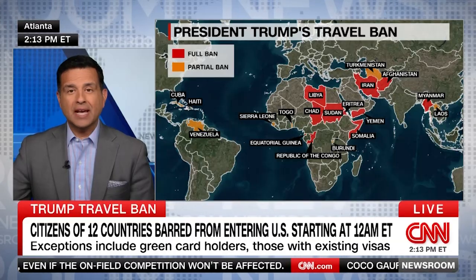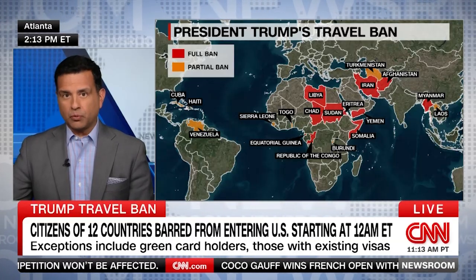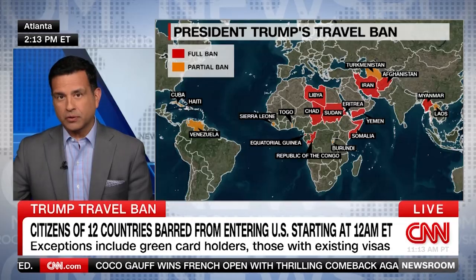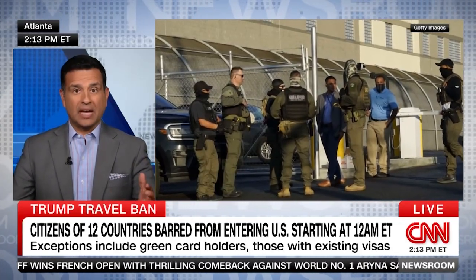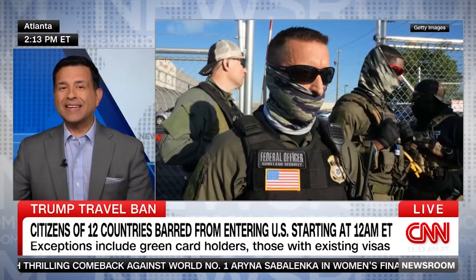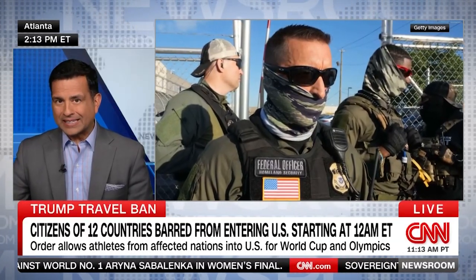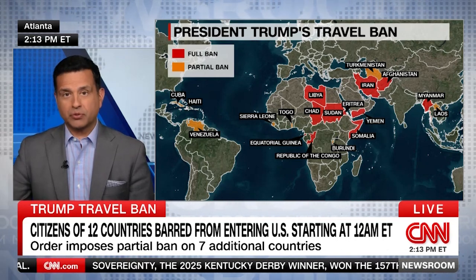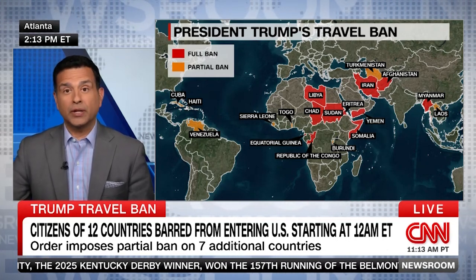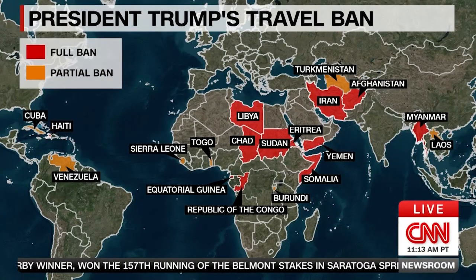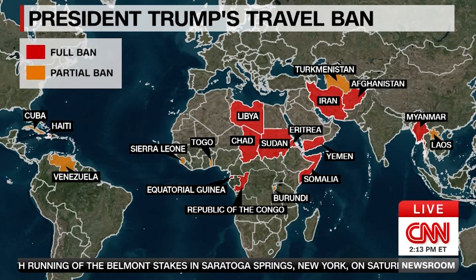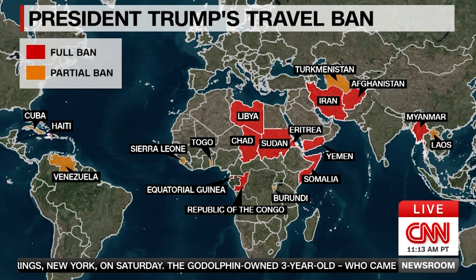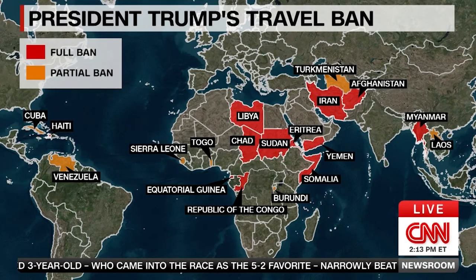The Trump administration says that all but 4 of the countries hit with restrictions have high rates of their nationals overstaying their visas, like I told you, after entering the United States. As we can see in the following map, Jim, the list includes 7 African countries that have been targeted with full travel restrictions for their citizens, including Sudan, the Republic of Congo, and Equatorial Guinea. Somalia, identified by the White House as a terrorist safe haven, is also facing a full restriction. 3 Middle Eastern adversaries, Afghanistan, Iran, and Yemen, also face full travel bans.